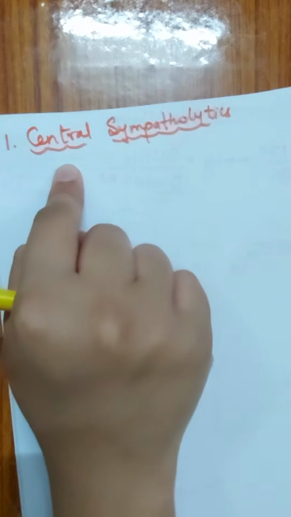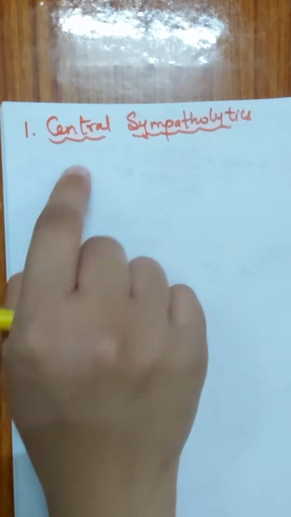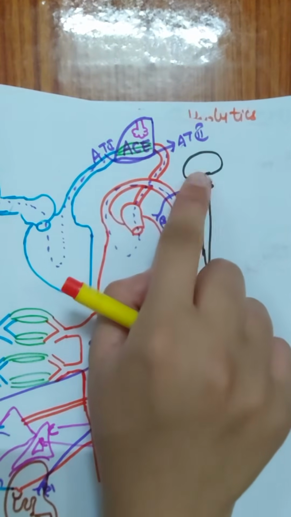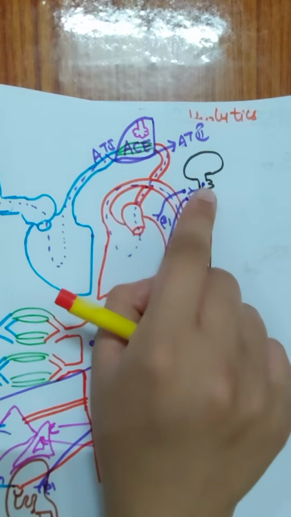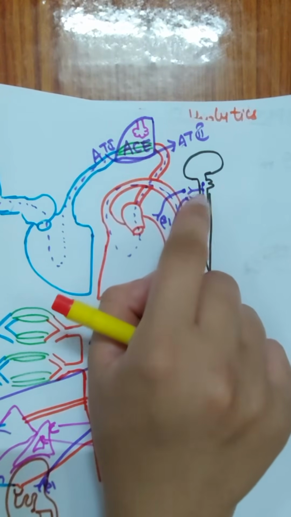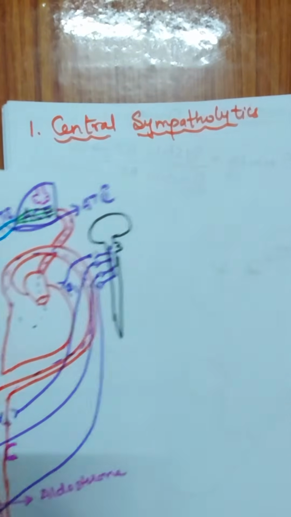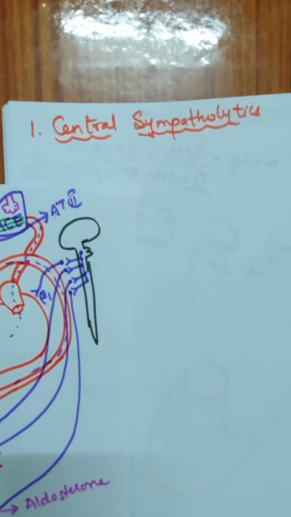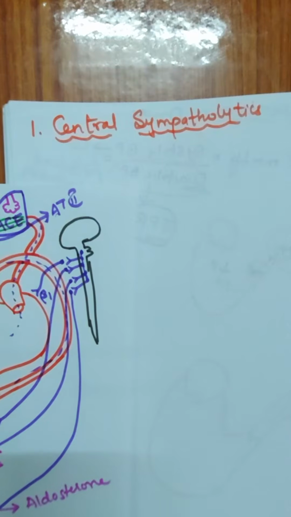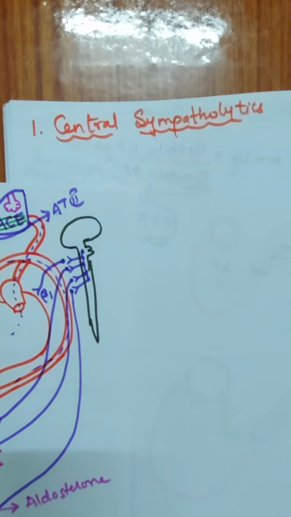Central means it is basically acting inside your central nervous system. So where? In the medulla oblongata, where the preganglionic and postganglionic neurons are present, the main central area, here it is acting. So I'll first of all draw a diagram of the neuron, and then we shall check out the mechanism of action of these centrally acting sympatholytics.